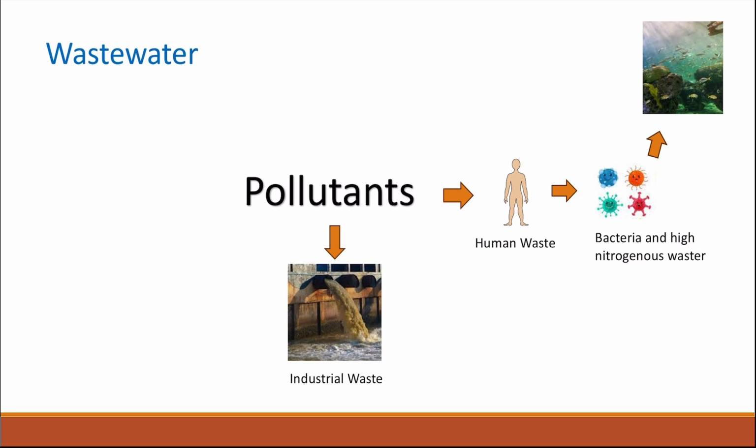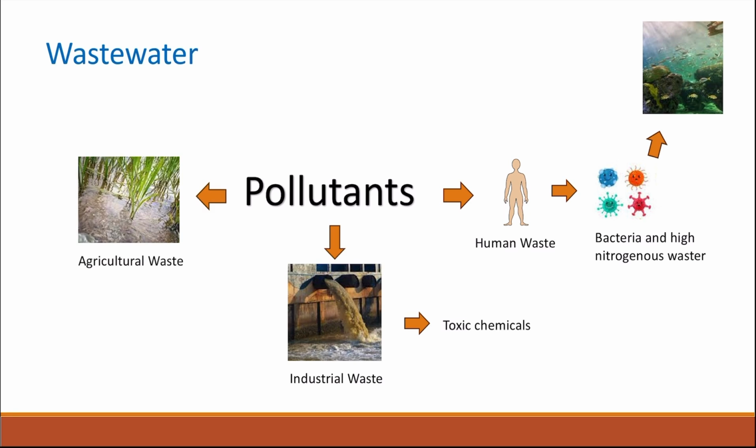For industrial waste, the main problem is that it contains toxic chemicals, while agricultural waste can contain pesticides and fertilizers, which also disturb the ecosystem. To treat wastewater and change it into potable water, you need to do several steps.